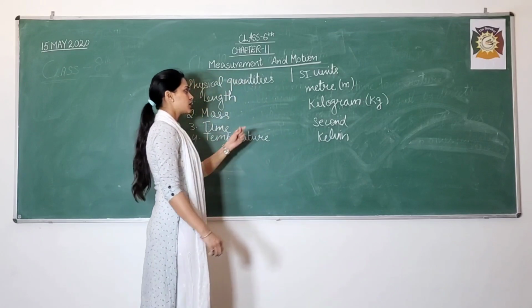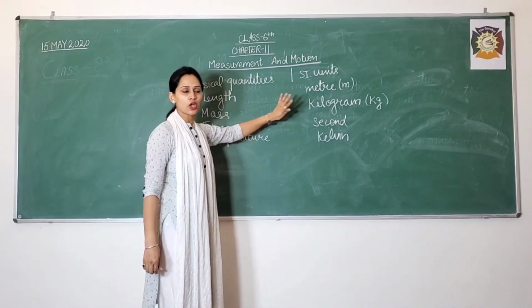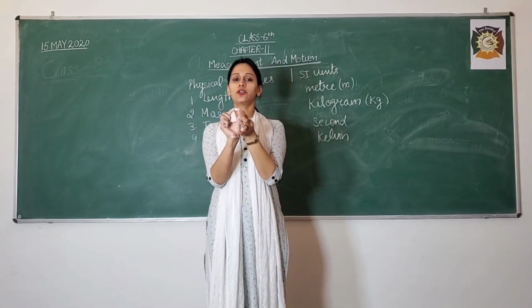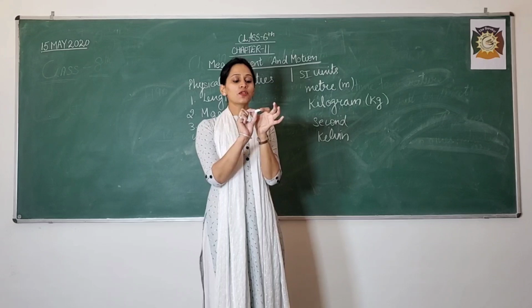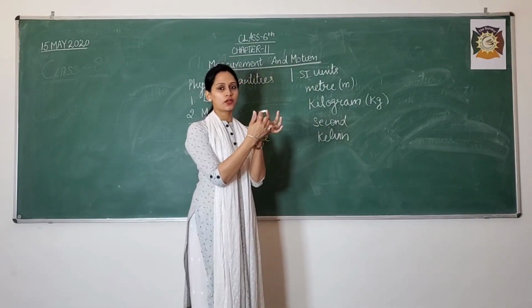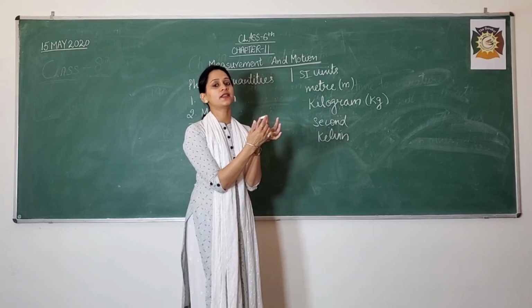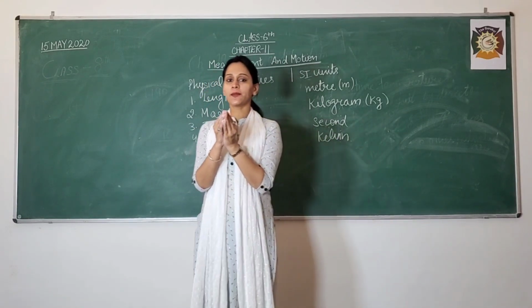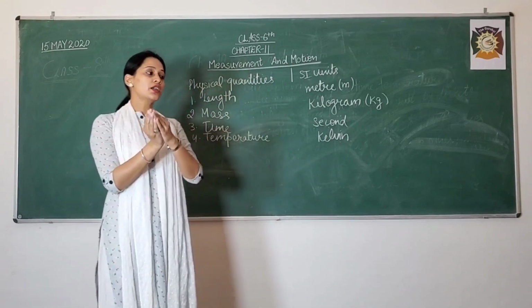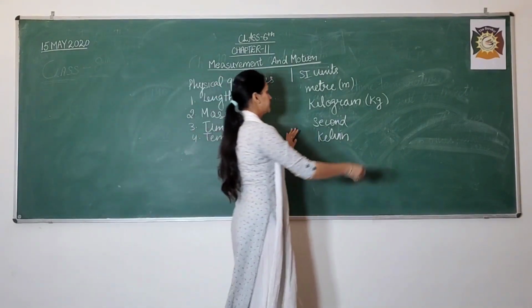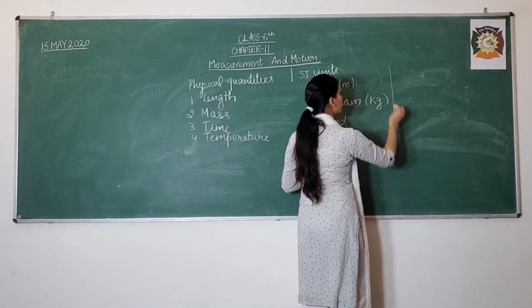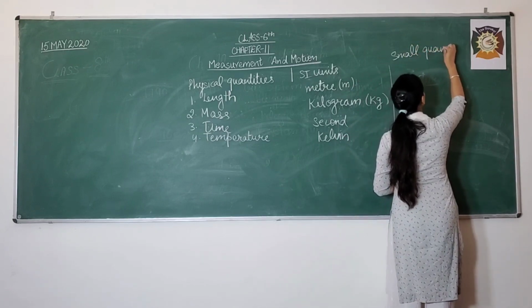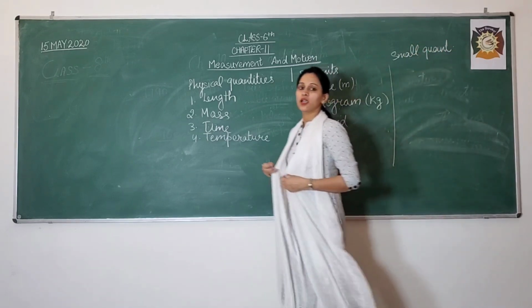Now these are for the bigger measurements. If you have to measure something very small, like for this chalk, suppose I need to measure the length of this chalk, I will not be able to measure the length in meters. I need to go for a very small unit. I am writing the small quantities used against this.